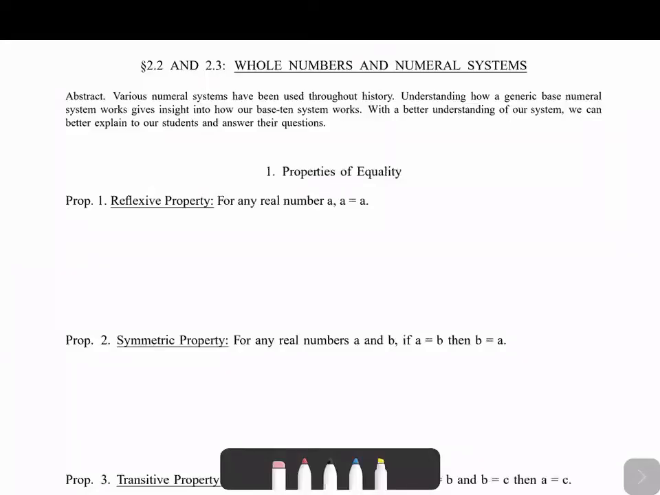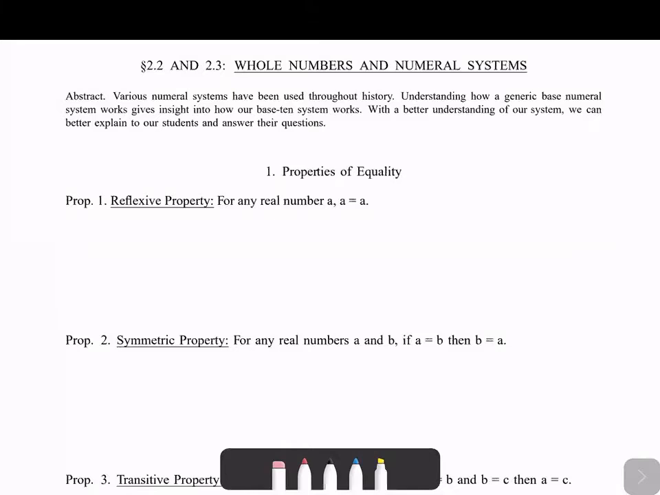Hi everyone, this is the first video for section 2.2 and 2.3, whole numbers and numeral systems. So I'm combining the worksheet for section 2.2 and 2.3 just because they go pretty well together, but like normal, this worksheet will have multiple videos, typically one per page of the worksheet.